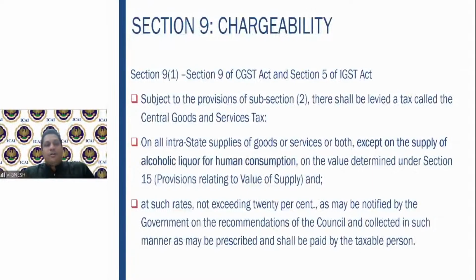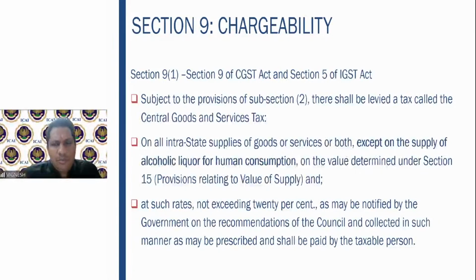Fine. So therefore, subject to provisions of subsection 2, there shall be levied a tax called the Central Goods and Service Tax on intrastate supplies of goods or services. Why is intra only mentioned here? Because inter is covered in IGST Act section 5. On intrastate supplies of goods or services or both, except on the supply of alcoholic liquor for human consumption, on the value determined under section 15, which is nothing but the value of supply related provisions, and at such rates not exceeding 20% as will be notified by the government on the recommendations of the council, and collected in such manner as may be prescribed, and shall be paid by the taxable person.